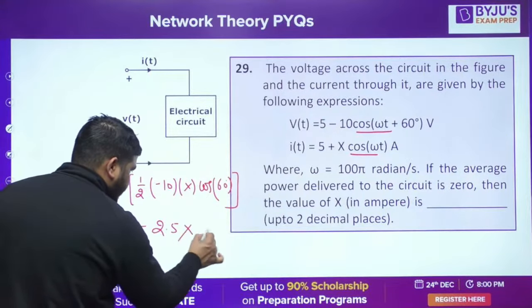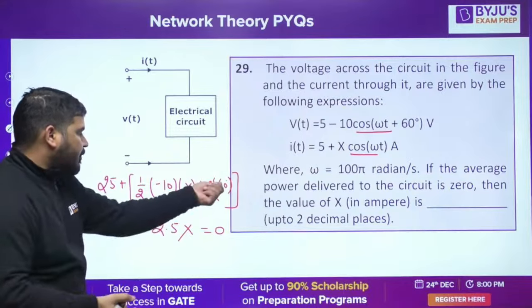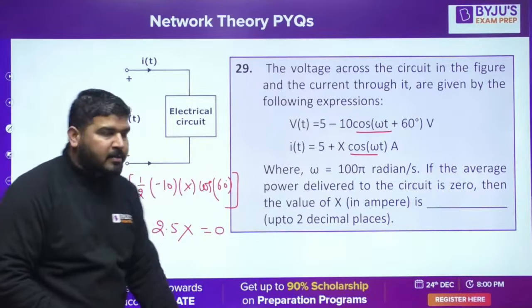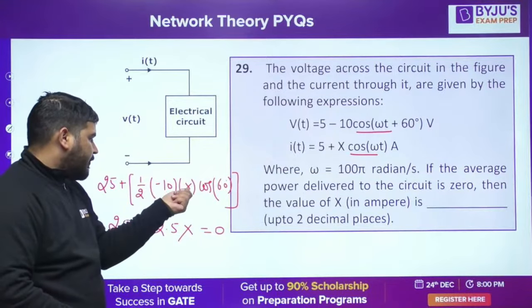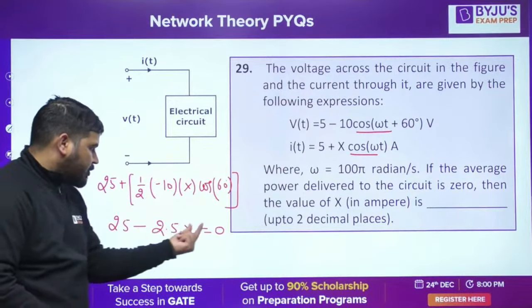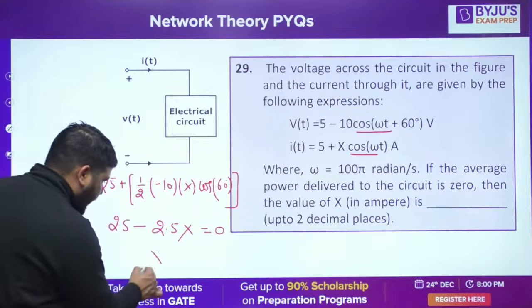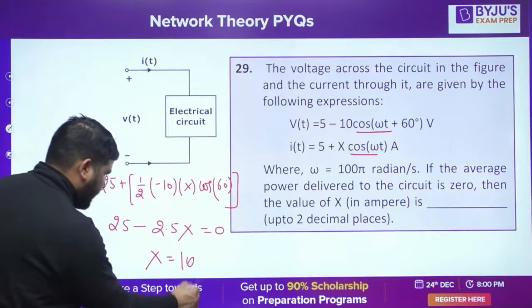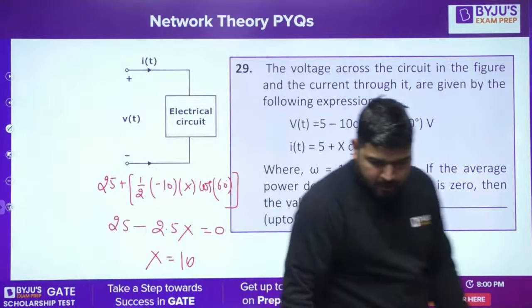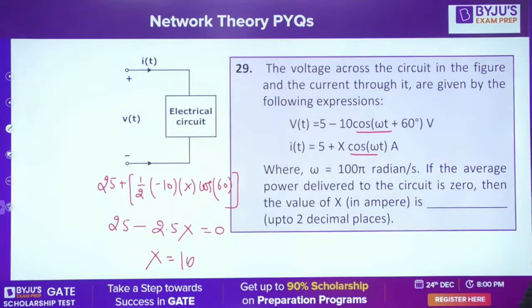Is it fine, guys? That is equal to 0. This is the active power. I have applied the Parseval relation. Cos 60 is half, so it's minus 2.5x. 25 minus 2.5x equal to 0. From here you can calculate the value of X. The X value is equal to 10. Is it fine? X came out to be 10. This was easy peasy.